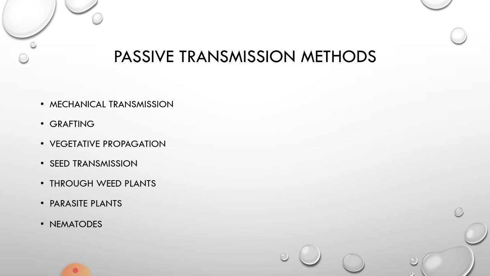And the third one is vegetative propagation. Certain plants reproduce by vegetative means, not by asexual or sexual methods.